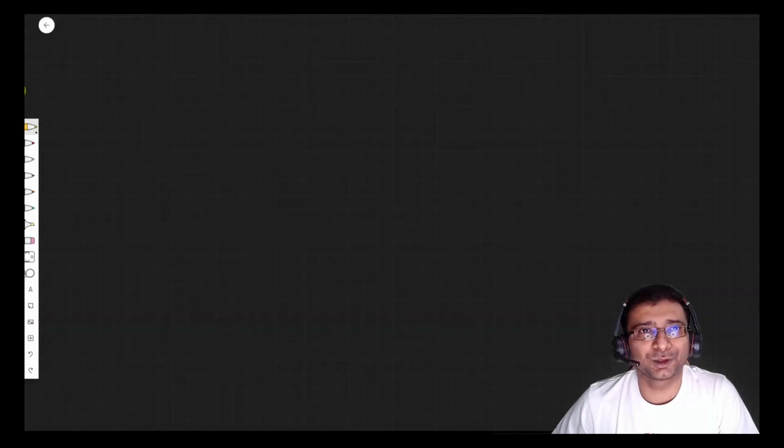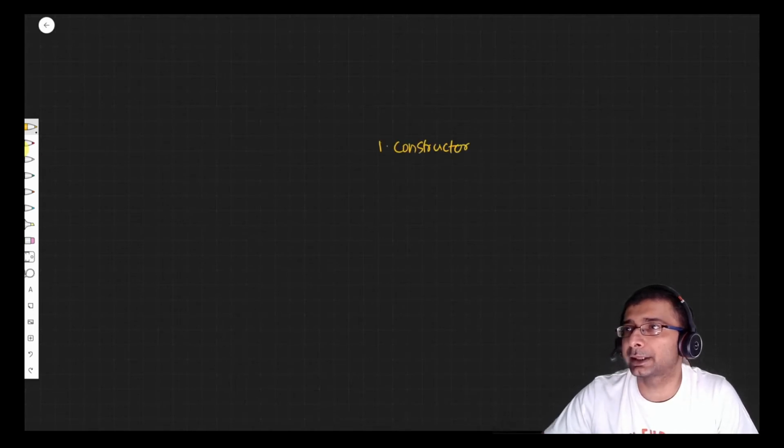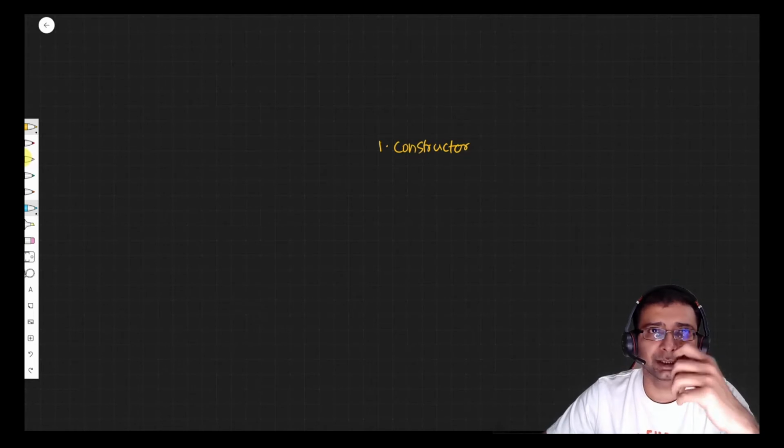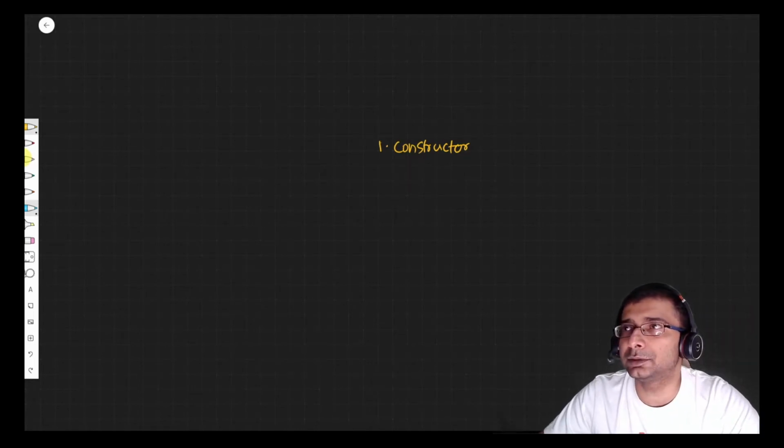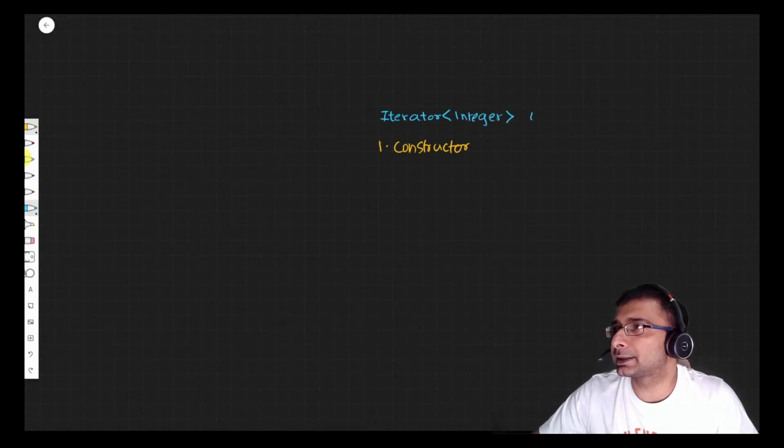Before looking at anything else, we are going to take a look at the constructor, because everything starts from the constructor. What we see is that we get a parameter in the constructor, which is the iterator. So this is the first important part. In order to return elements from the class, what do we need? We need to store this iterator, since we have been passed an iterator. So we'll have an iterator of type integer. Let's call this itr.